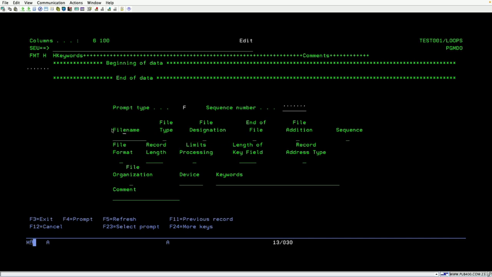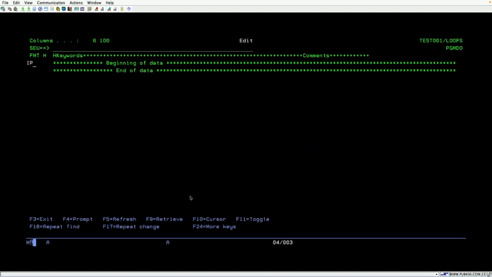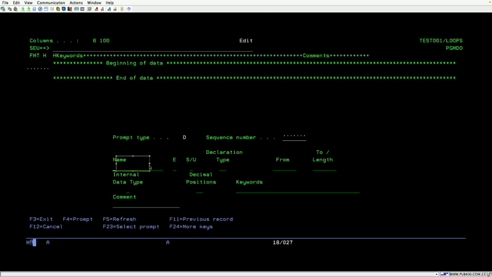At that time you can get to know each and every thing, what should be mentioned here and here and here, and what exactly the meaning of that is. But how can we use the F specification? Then the I specification. So next, the D spec. Press enter. This is the variable declaration.